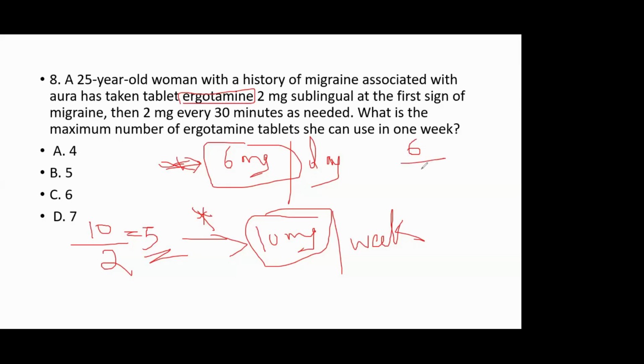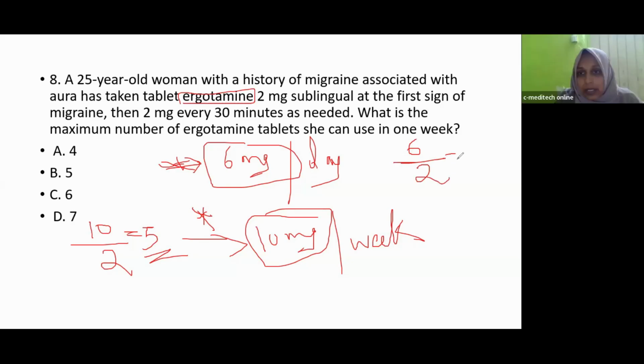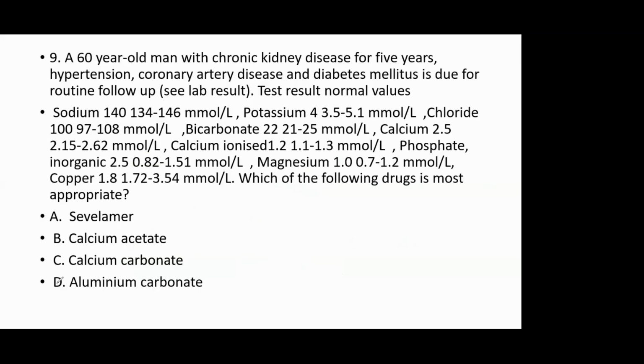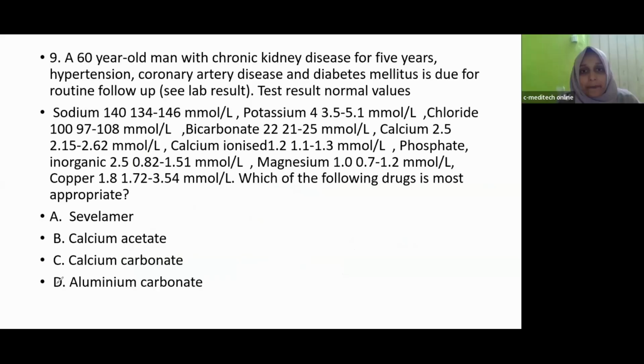6 by 2 is equal to 3 tablets. Okay. Next question. So this is a case type question. So recently for DH exam, most questions are based on lab values. Okay, they will give a story like question. At the end of that, there will be some lab values, and based on that lab values, they will ask questions. Also, some interaction based questions.